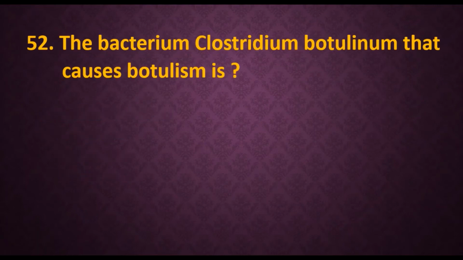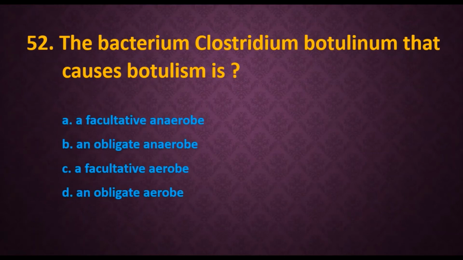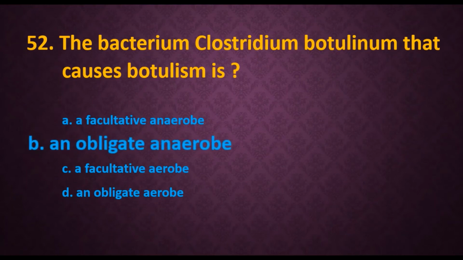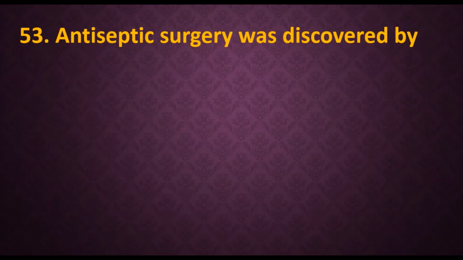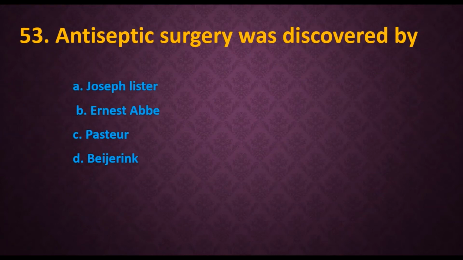52. The bacterium Clostridium botulinum that causes botulism is. Options are A. A facultative anaerobe, B. An obligate anaerobe, C. A facultative aerobe, D. An obligate aerobe. The answer is obligate anaerobe. Obligate means compulsory; it compulsorily needs anaerobic conditions, otherwise it will die. That's why this is an obligate anaerobe. 53. Antiseptic surgery was discovered by. Options are Joseph Lister, Ernst Abbe, Pasteur, Bergey. And the answer is Joseph Lister.